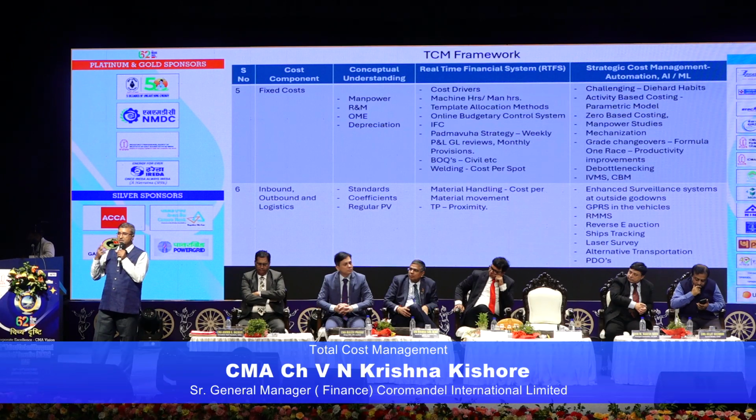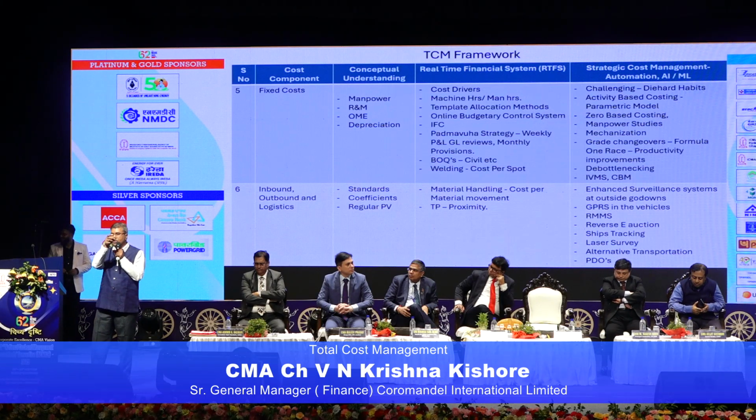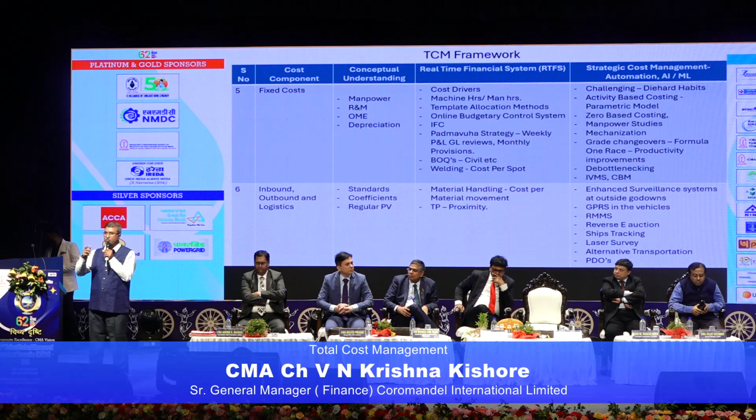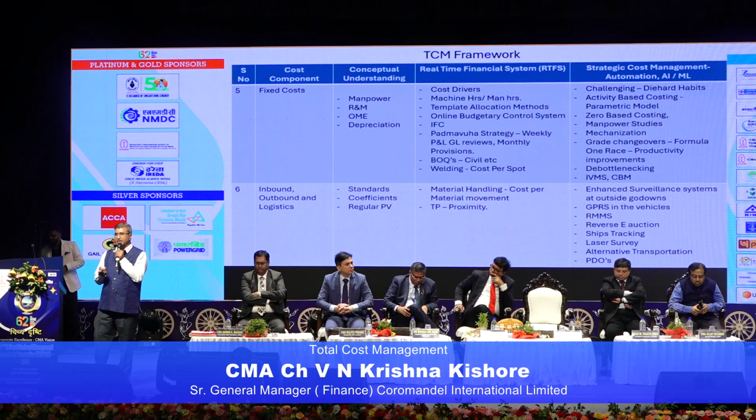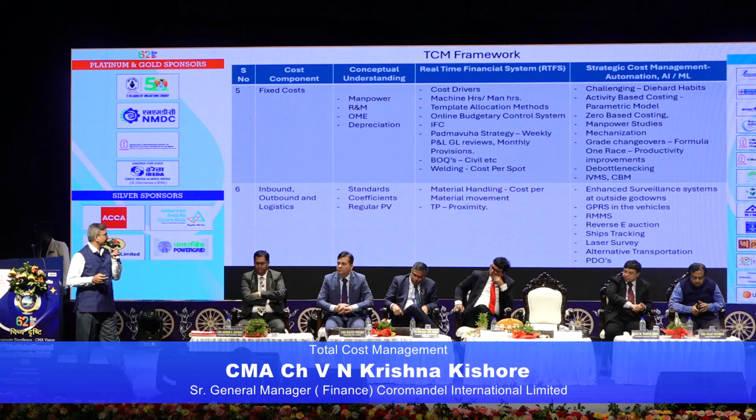When we studied operations research during our CMA, there is the transportation problem. In the transportation problem, the lowest distance means the lowest cost. So first you fill all your materials in that godown and then move on to the next godown. That type of operational matrix you need to develop. These are not big science. Actually, these are only common sense that we can all do.